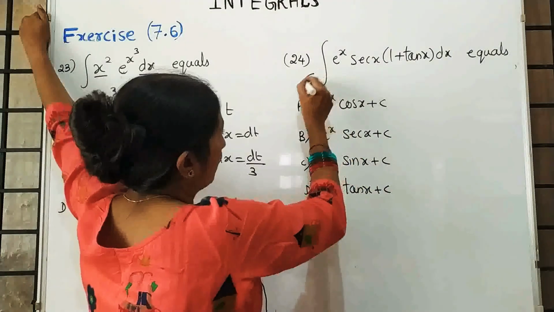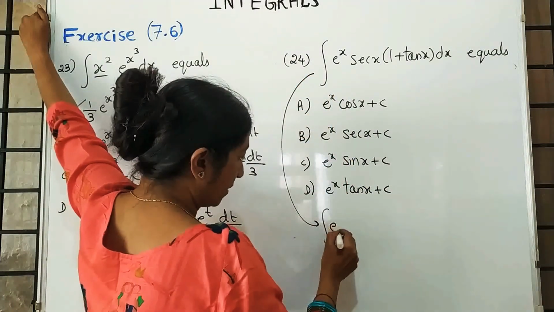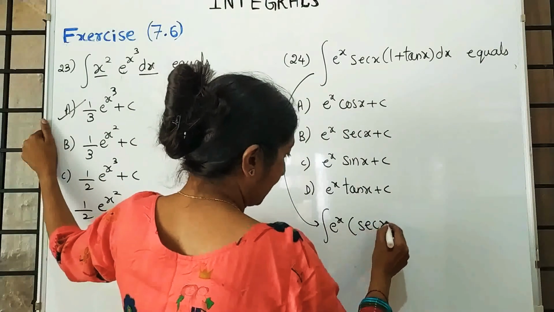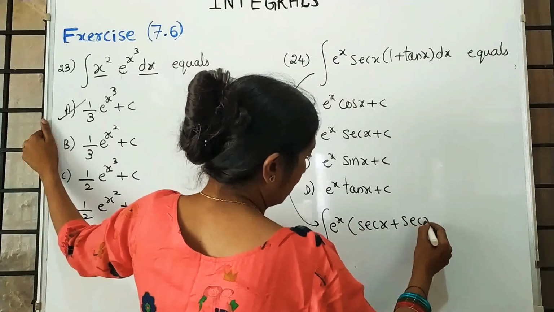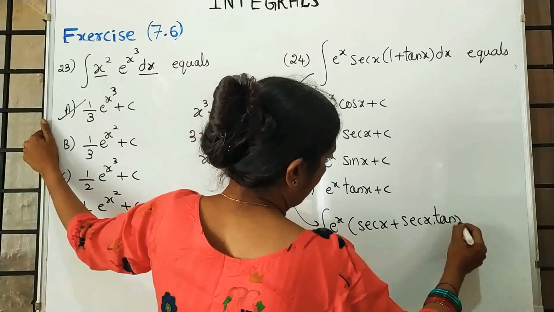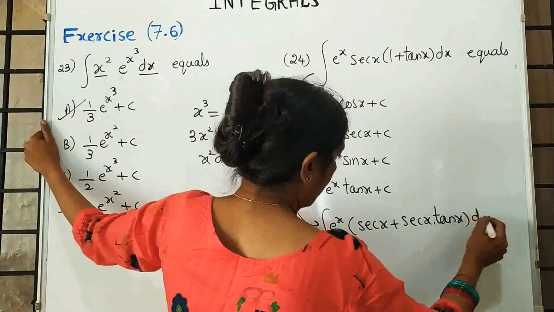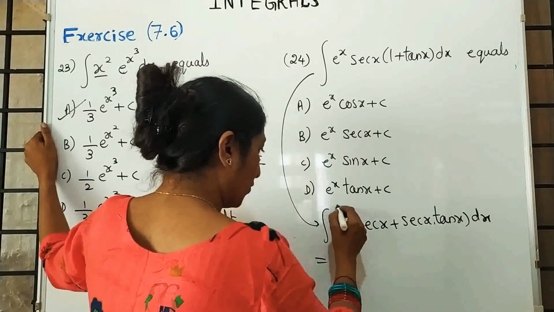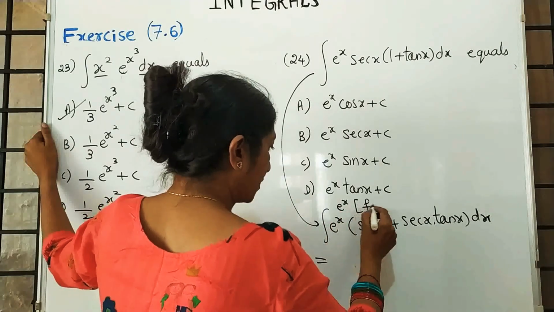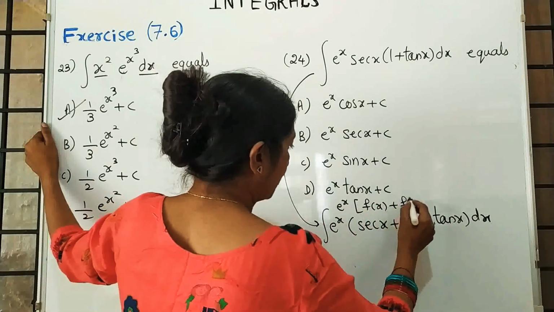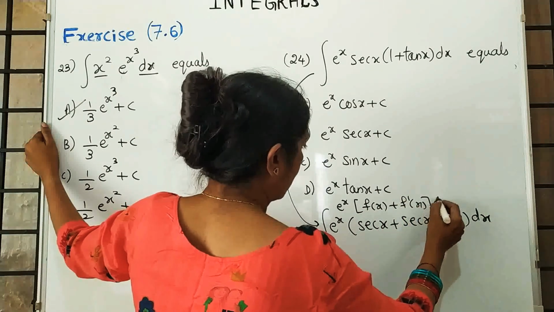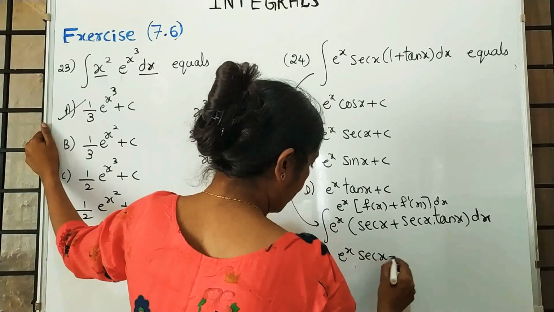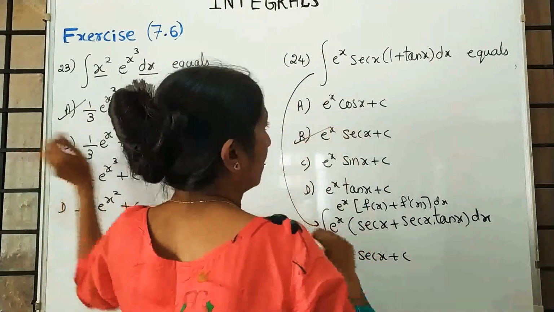And the next one, see here, this will be written as e raised to x. Take secant x in the bracket. Secant x plus secant x into tan x. Differentiation of secant x is secant x into tan x. It is in the form of e raised to x into f of x plus f dash of x. Answer is e raised to x into secant x plus c. So the second one is the answer.